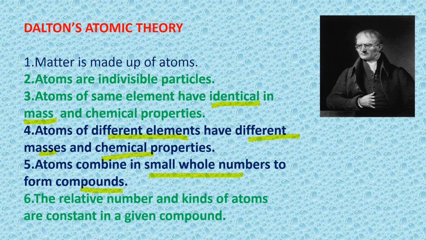The relative number and kind of atoms are constant in a given compound. As I already mentioned, in any compound, the number and kinds of atoms will be constant. After attaining stability, whether it is sodium chloride NaCl, hydrochloric acid HCl, water H2O, or carbon dioxide CO2, the ratio, the number of atoms will be constant, stable.